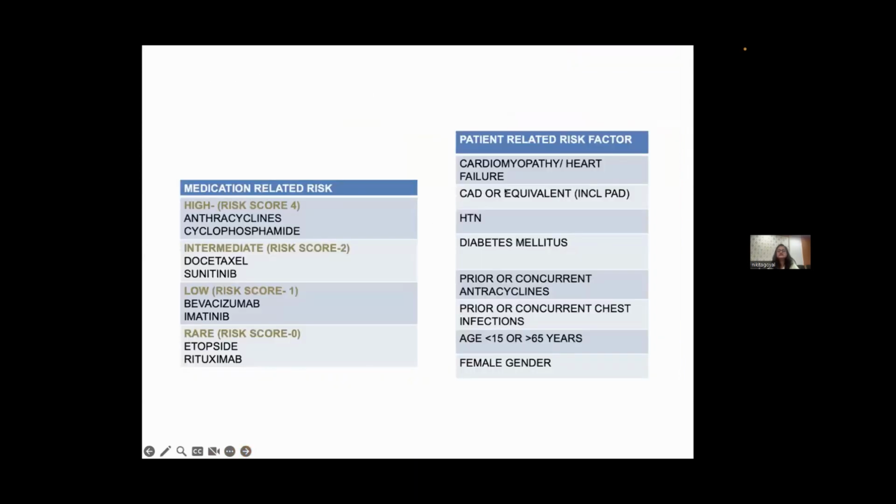These are certain risk factors which need to be identified. They are broadly classified into two types: patient-related risk factors and medication-related risk factors.